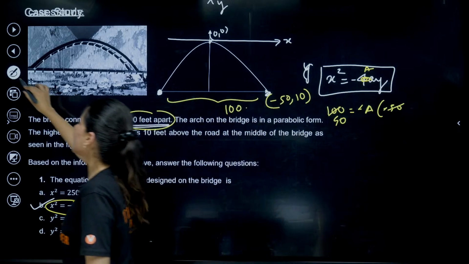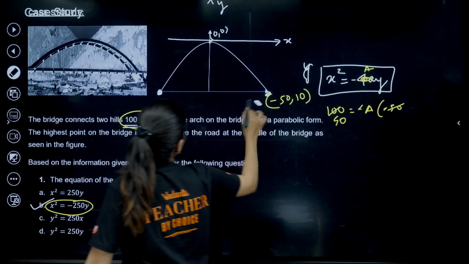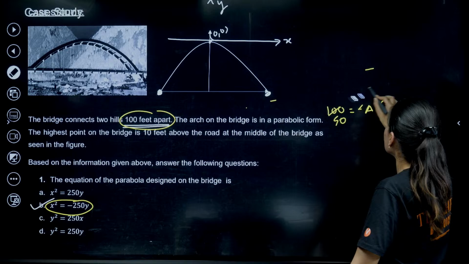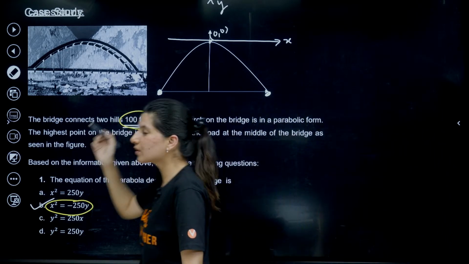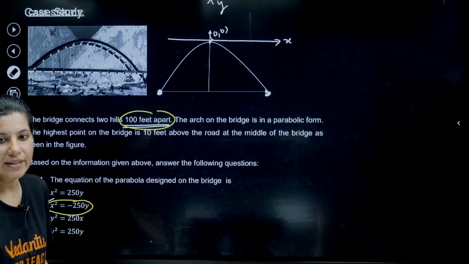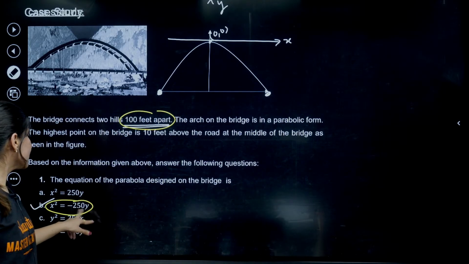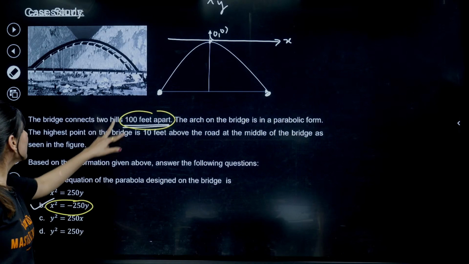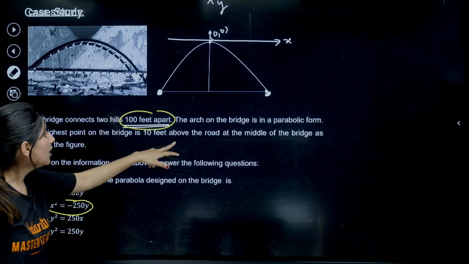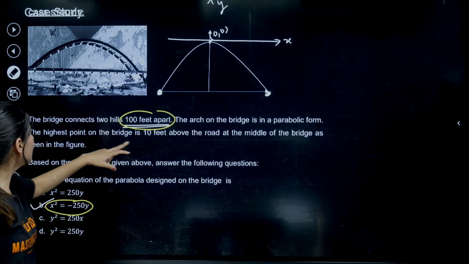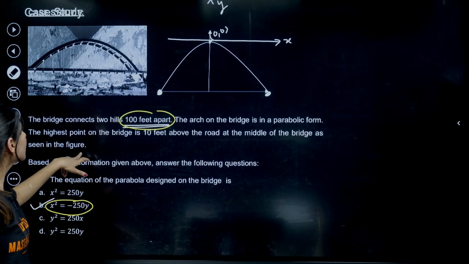So again, a more appropriate answer we need to write here, because this information is not sufficient to calculate, as they are not giving the positions. The highest point of the bridge is 10 feet above the road at the middle of the bridge as seen in the figure.